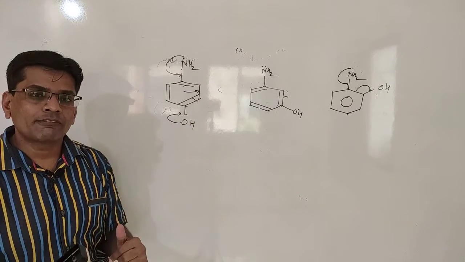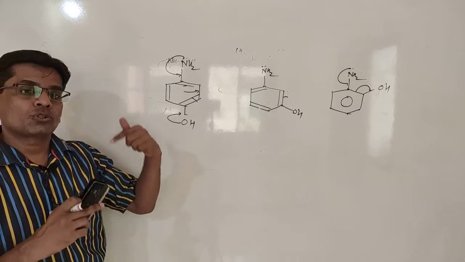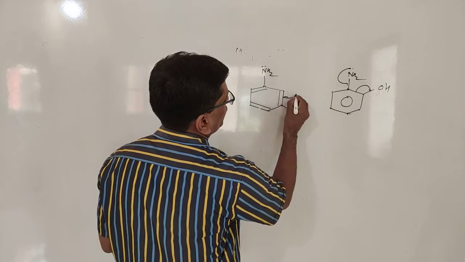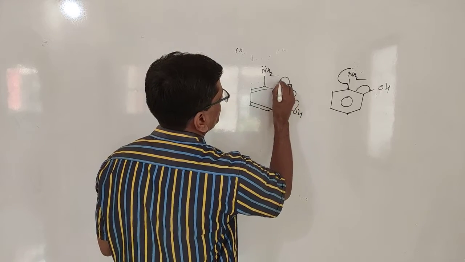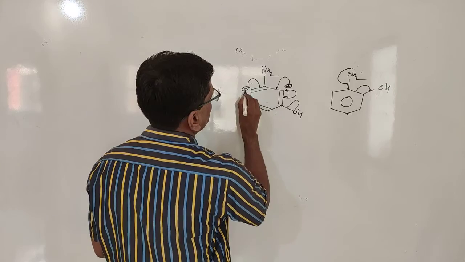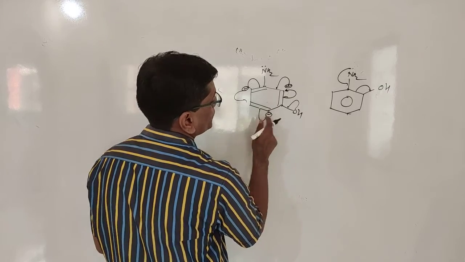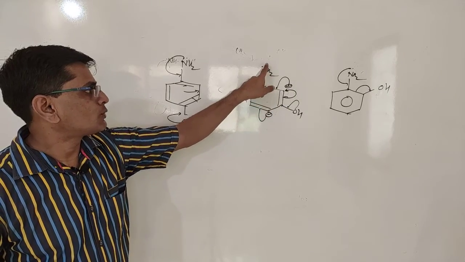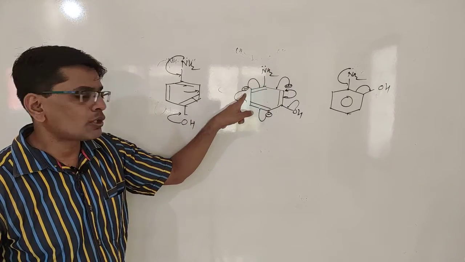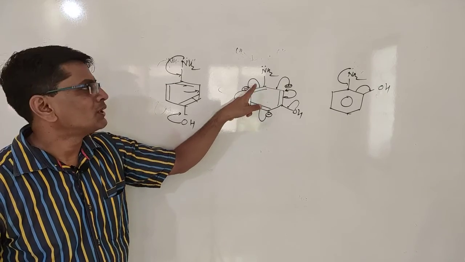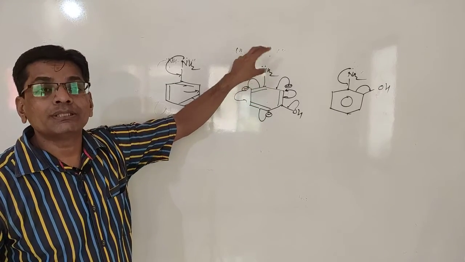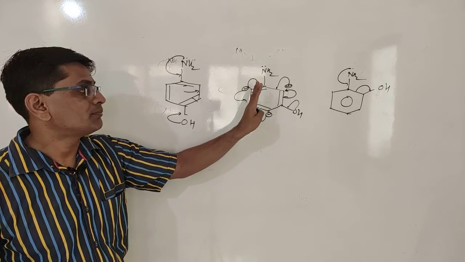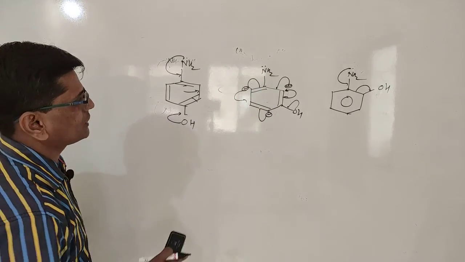That's why the nitrogen has the electron pair available, and that's why that becomes strongly basic as compared to meta, because in meta the electron pair is shifted at ortho position, then para position, and then ortho position with respect to OH. So then negative charge will be formed here, and nitrogen here negative, so nitrogen could not donate the electron pair to this ortho position. That's why the nitrogen keeps its electron pair as it is, and due to that the nitrogen becomes basic in nature.